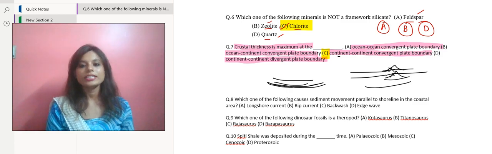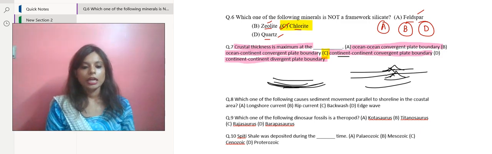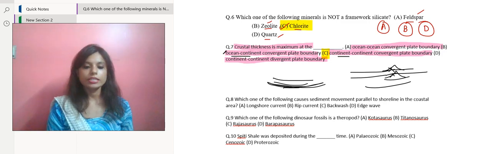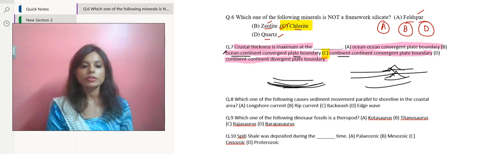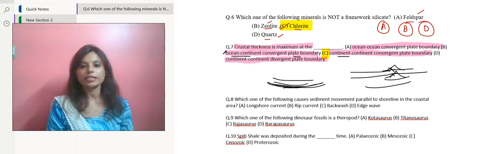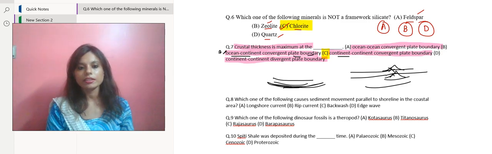So with continent convergent plate boundary, the crust is thicker, and with ocean convergent plate boundaries, the crust is becoming thinner. Okay. Similarly, let me take the second option, that is ocean continent convergent plate boundaries. What happens? The denser oceanic plate is typically subducted beneath the less dense continental plate, which results in a thinner crust. So even in option B, there is thinner crust.